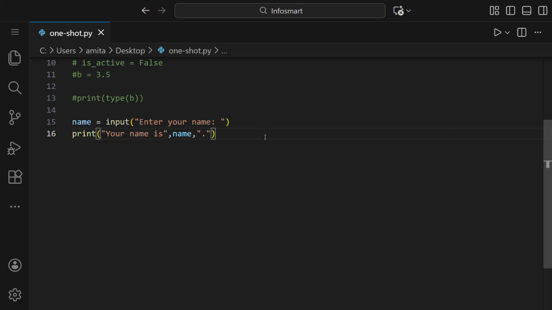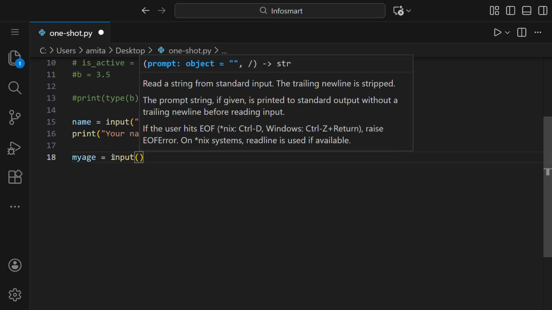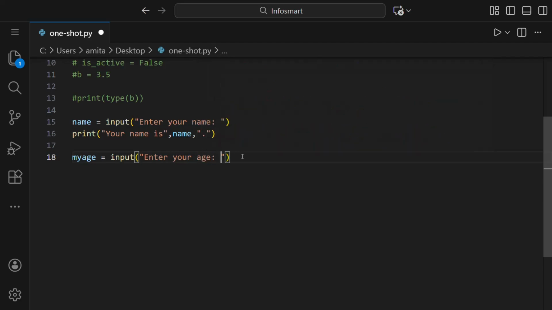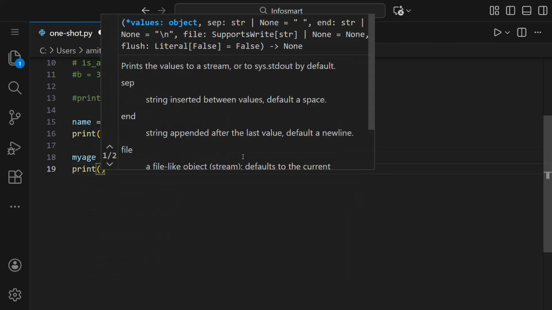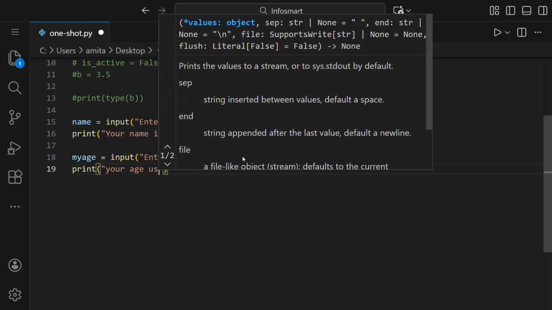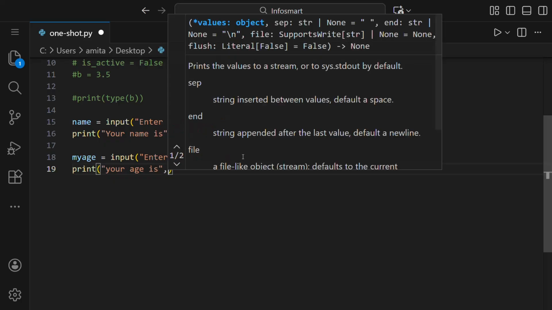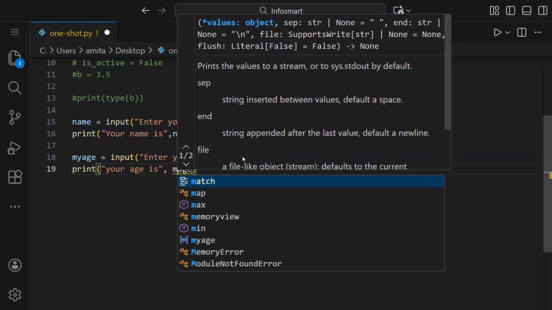Next, let us take the age as input. So I'll write age as a variable name, or let us name it my age this time. So we have given it the name my age. We can also give it age, or we can give any valid variable name. Then we'll write input like we have written above. Inside this will be the prompt, so enter your age, and we will print this here. Your age is my age. Oh no, the variable name is my age.